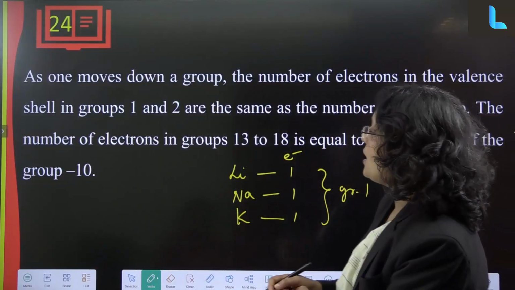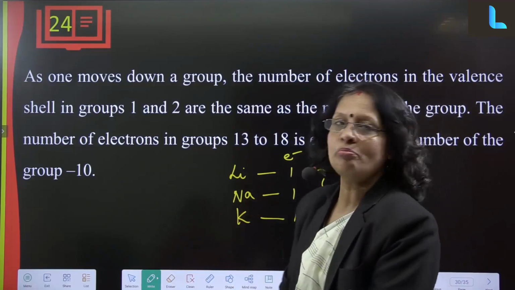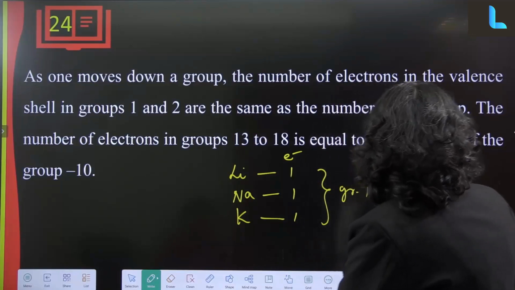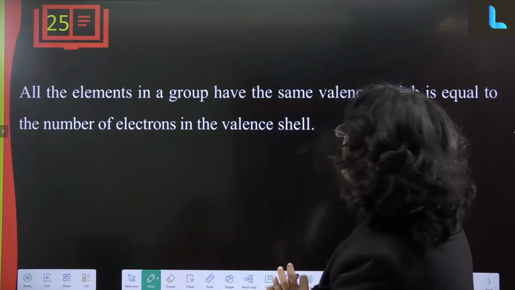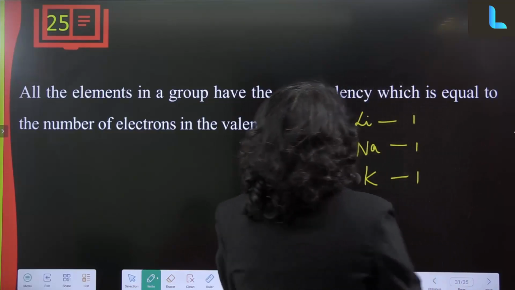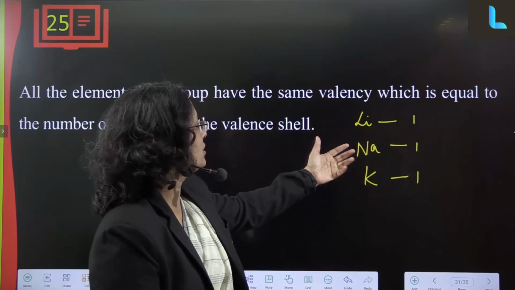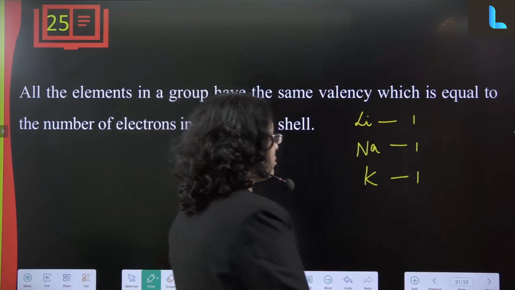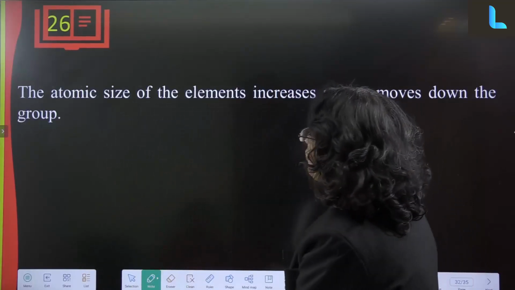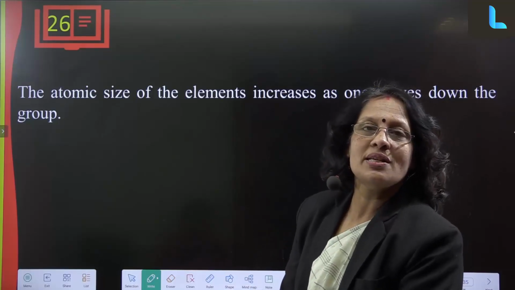More than that, group 3 onwards, for groups 13 to 18, the number of valence electrons is equal to the group number minus 10. So all the elements in a group have the same valency, which is equal to the number of electrons in the valence shell. So if they have to give up this electron and form a cation, they will form Li plus, Na plus and K plus, because the outermost shell has only 1 electron, and they are very good reducing agents. They can lose electrons very easily.